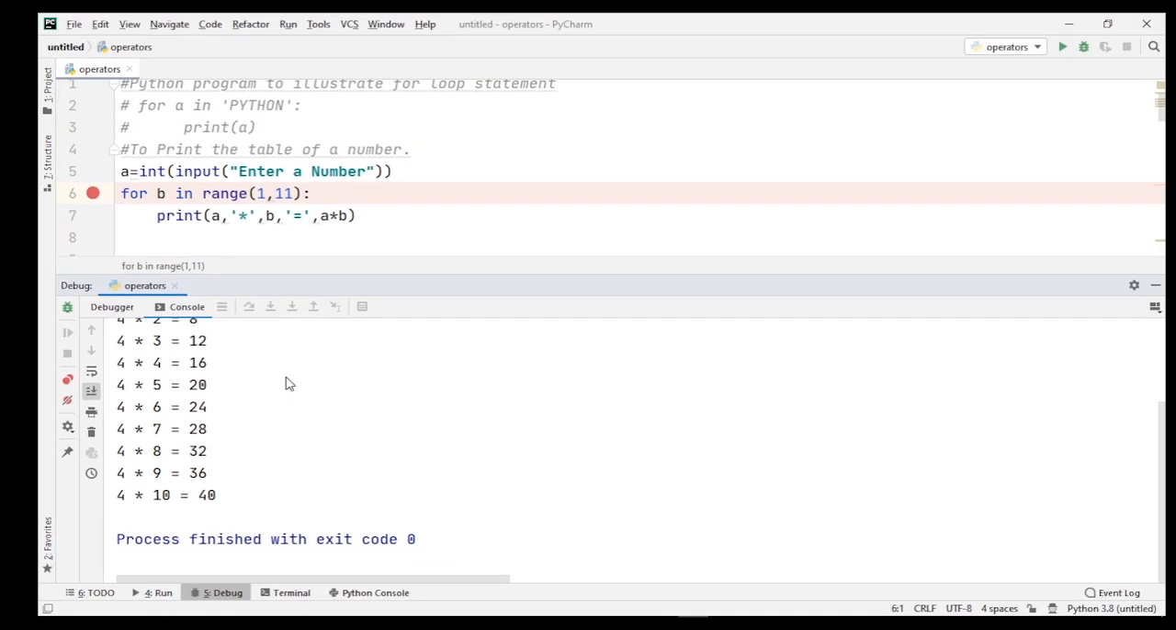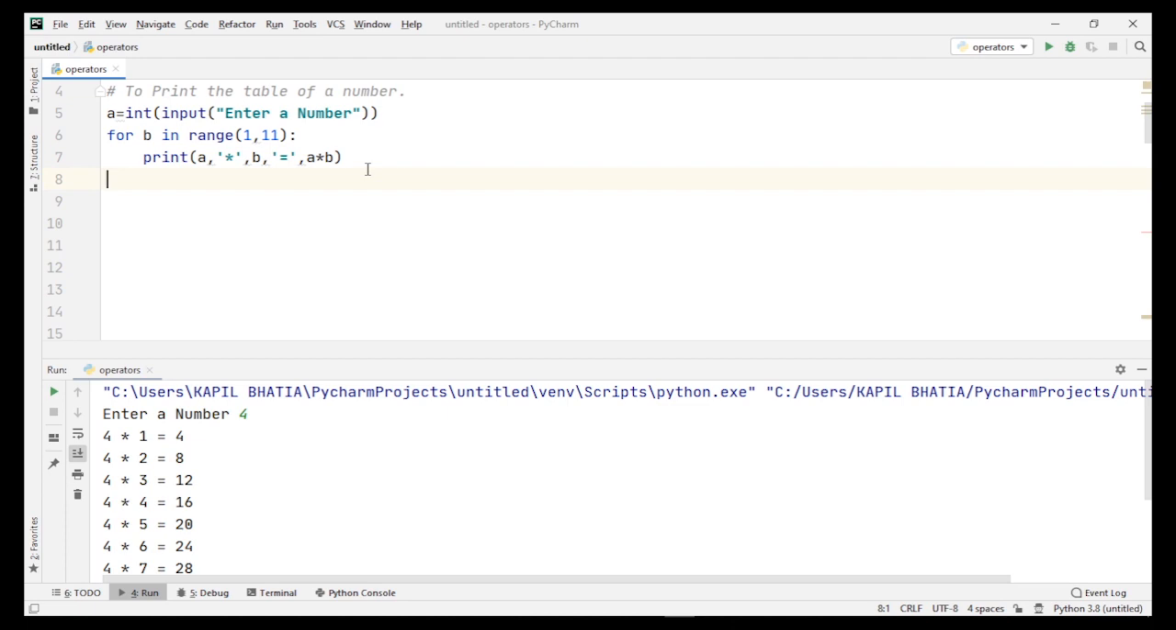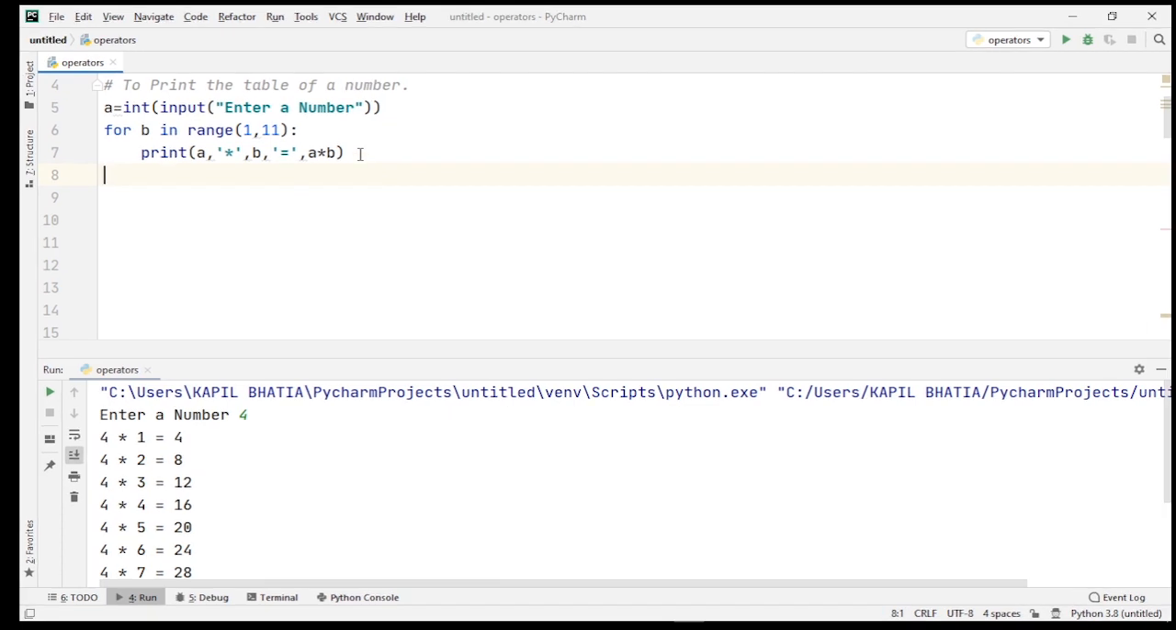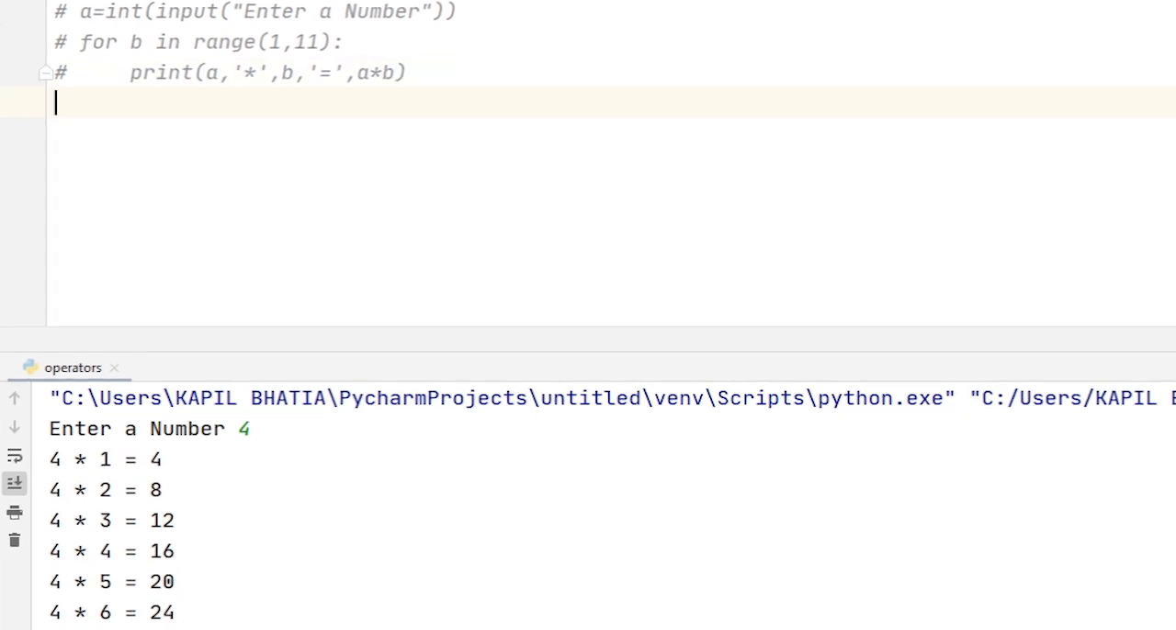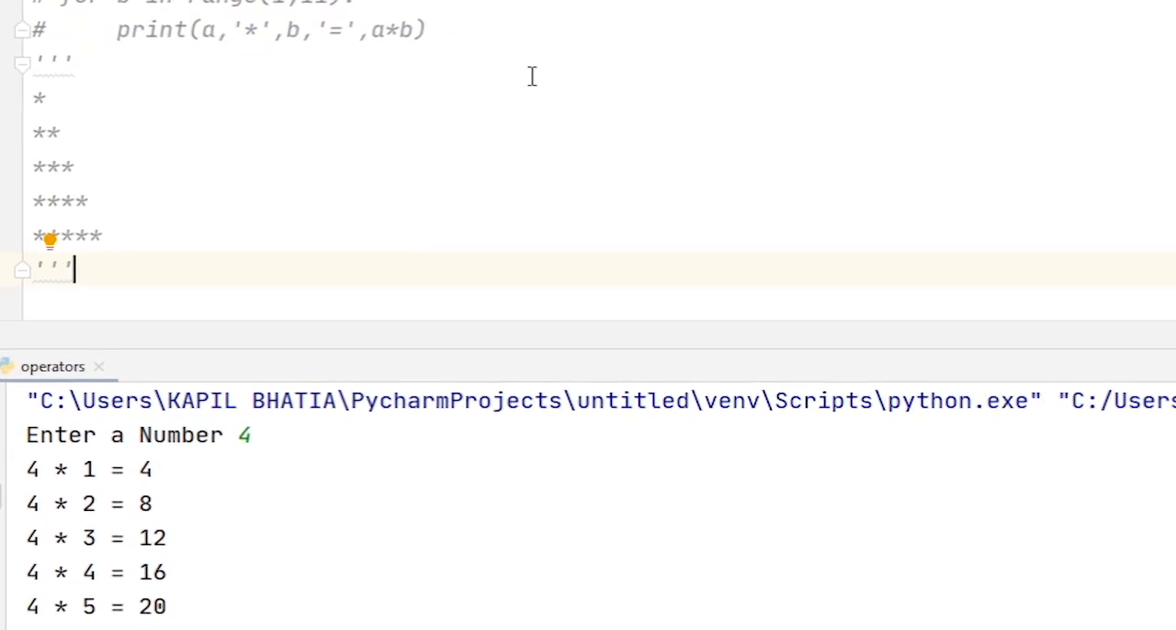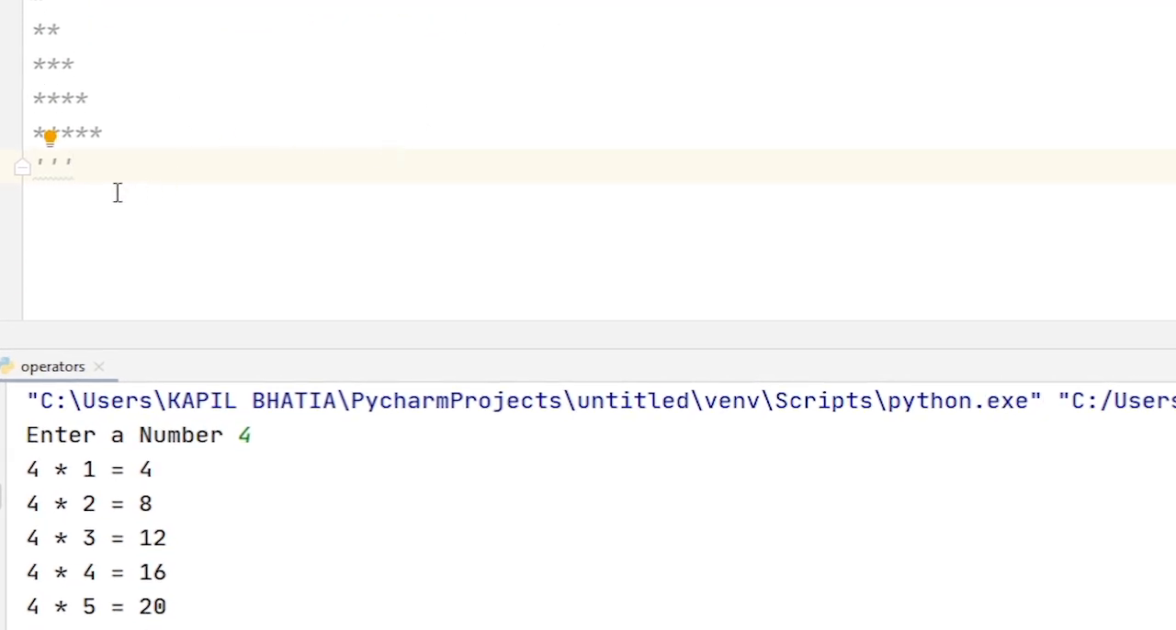I hope you understand. Now let's take an example of a nested for loop. Suppose I want to print the following pattern, as I showed you in the while loop, nested while loop. The same pattern we will print by using the for loop. So for that, I will show you how to write the code.